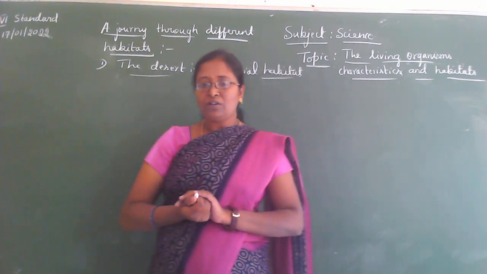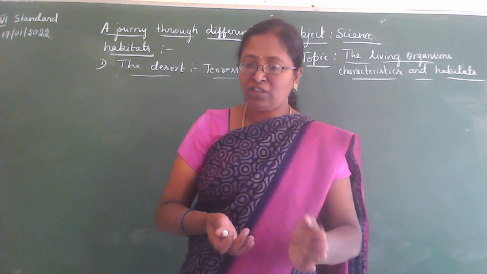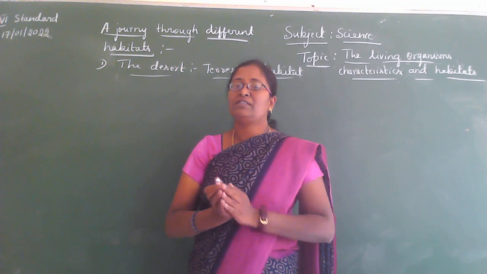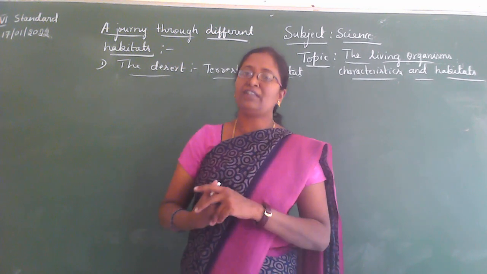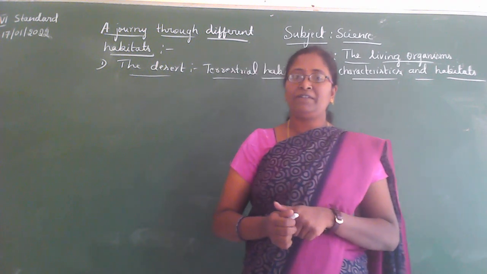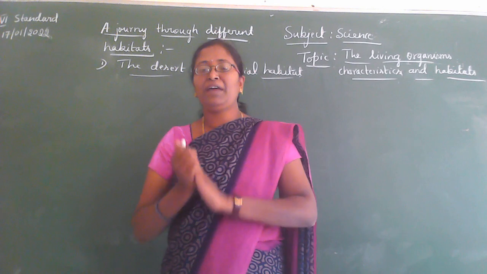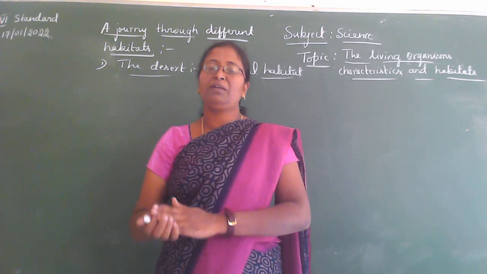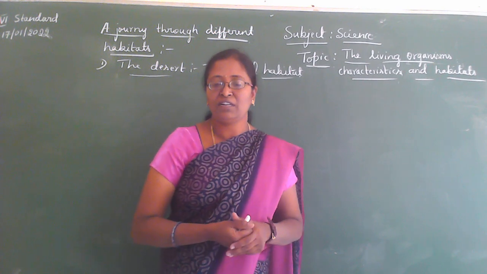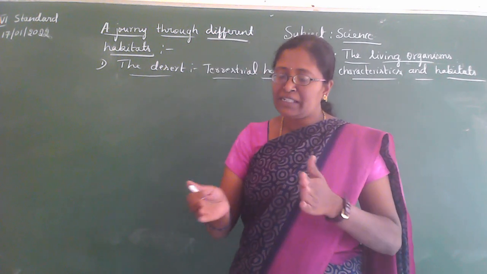Okay children, so what about the other animals? You know about the camel, isn't it? The camel makes some adaptations for living in the desert region. We learned that in the previous class. So tell me, children, what about other animals?